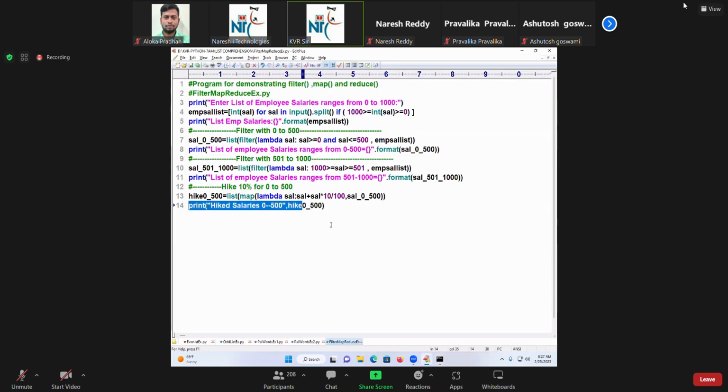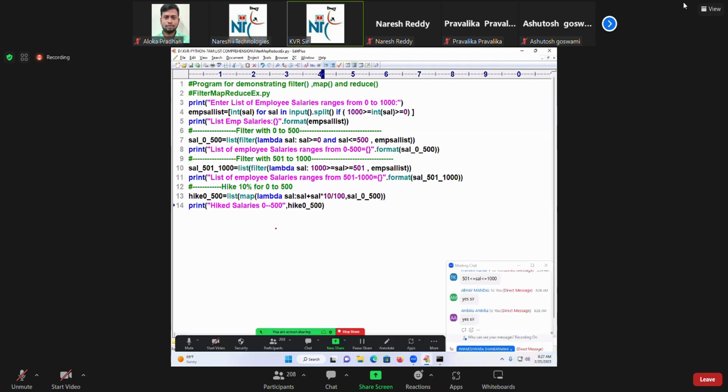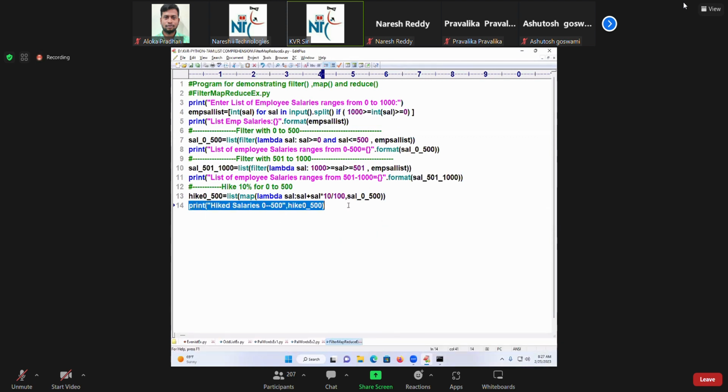Now my interest is, I want to print the salary of 0 to 500, and immediately the hike I want to show. As a tabular format I want to show. Did you understand that? Right. Just wait for that.